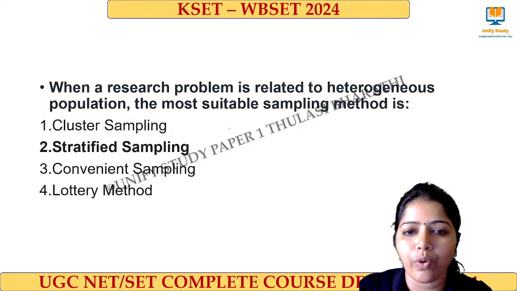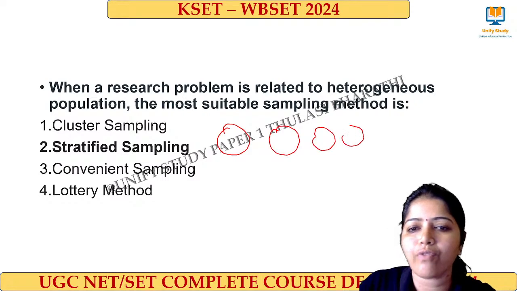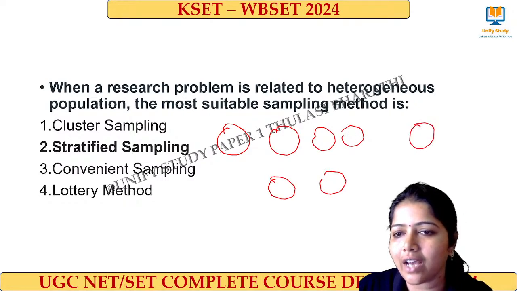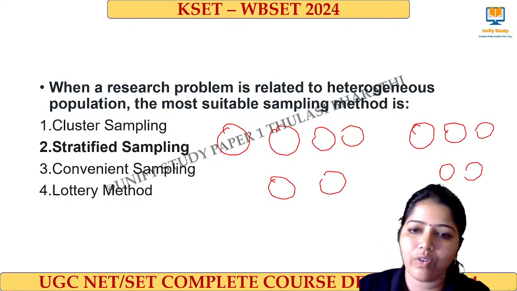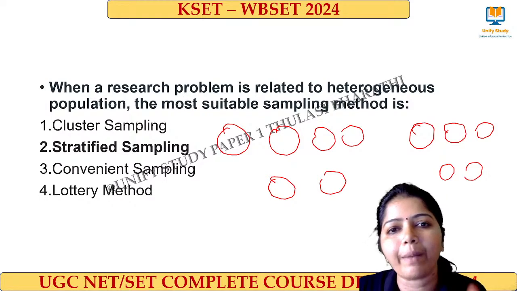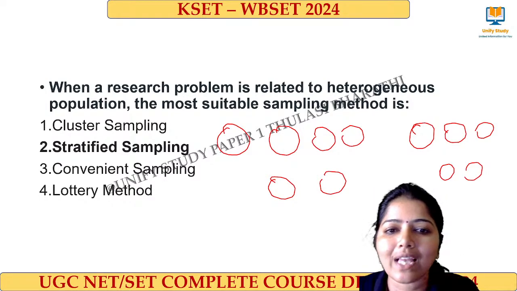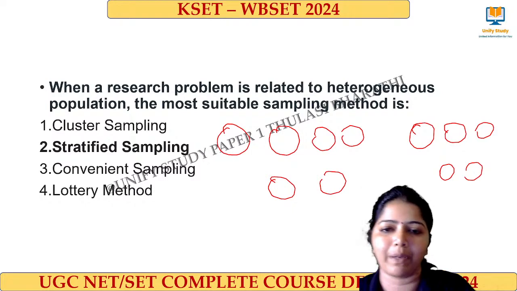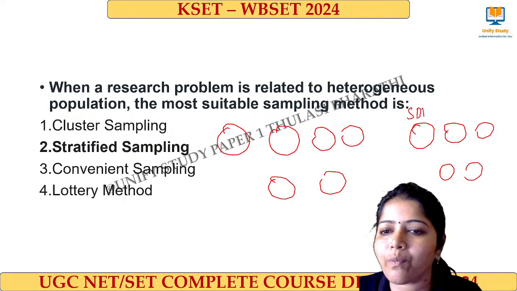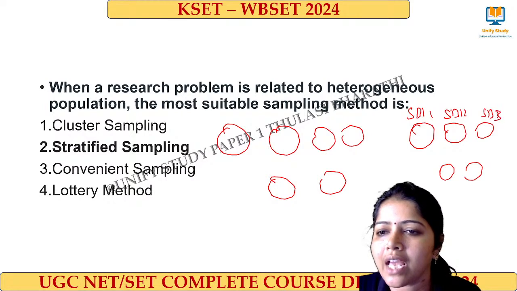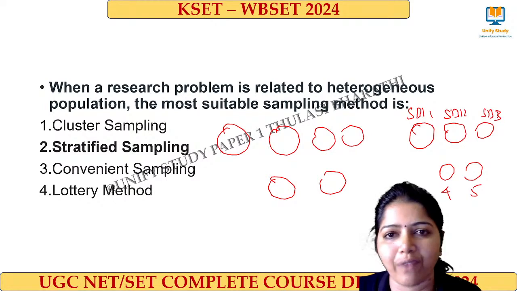See, I will give you 1, 2, 3, 4, 5, 6. People from different departments will be there. Now I select one person from each department. Here I have SBI 1, SBI 2, SBI 3, here it is 4, here it is 5.